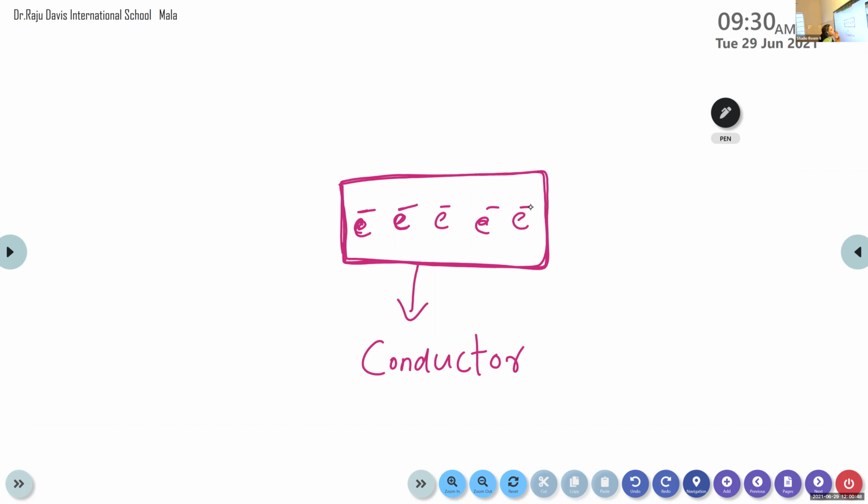So what do you mean by electricity? Electricity is the flow of charge through a particular area in unit time. Okay, what is electricity? It is the flow of charge.